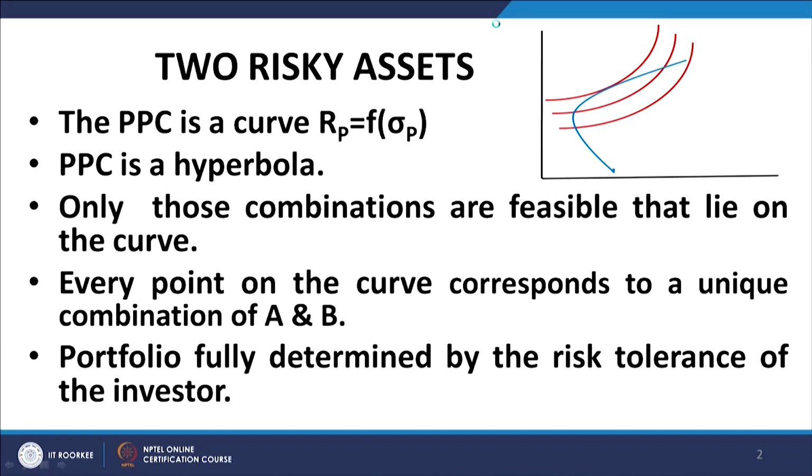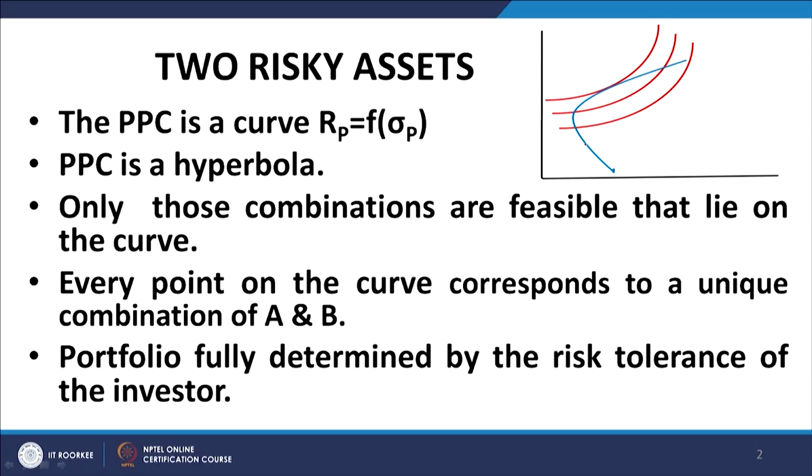Now, here I would like to emphasize that we are concerned with the section of the hyperbola that is in the right half plane, because x, which represents standard deviation, cannot be negative. The other fallouts are that only those combinations that lie on this curve are feasible, and corresponding to every point on this curve, we have a unique combination of the two securities 1 and 2, which are both risky assets, and the portfolio is fully determined by the composition of these two risky assets x 1 and x 2.